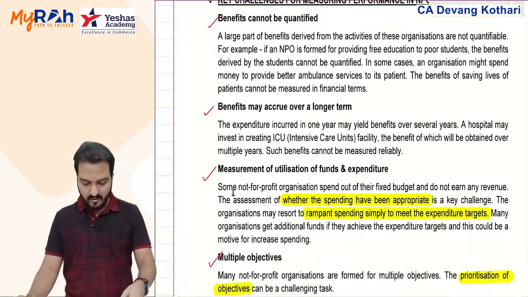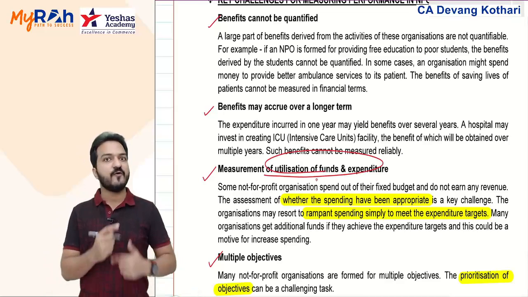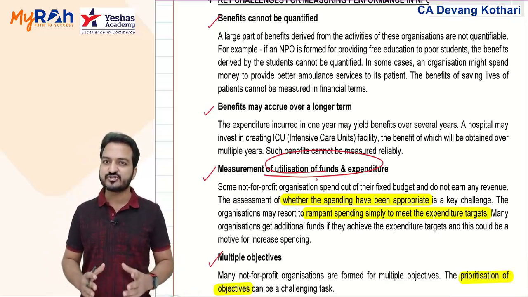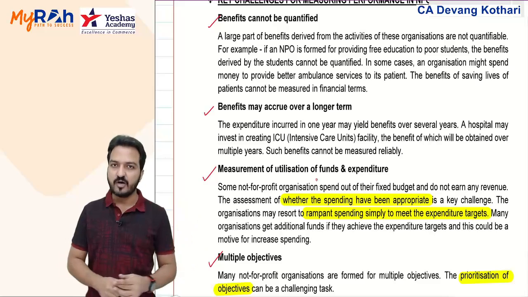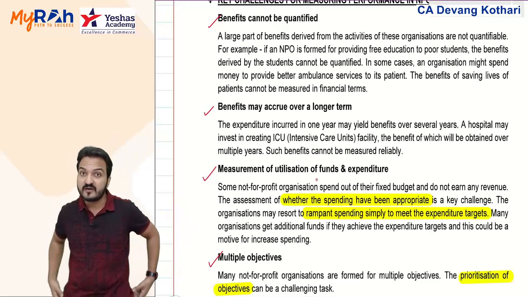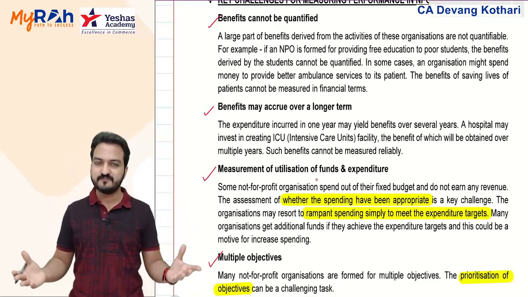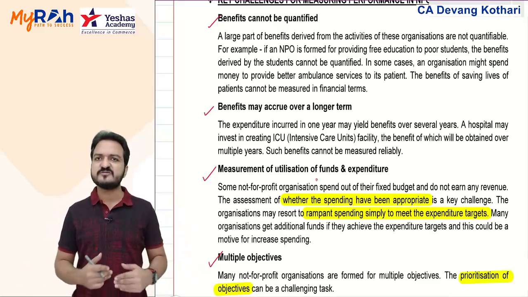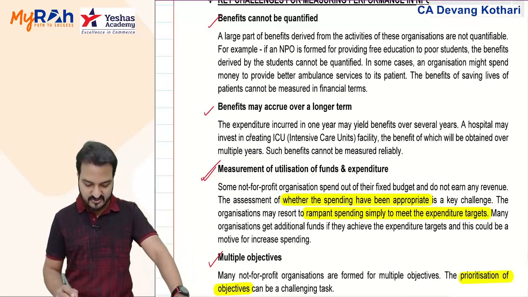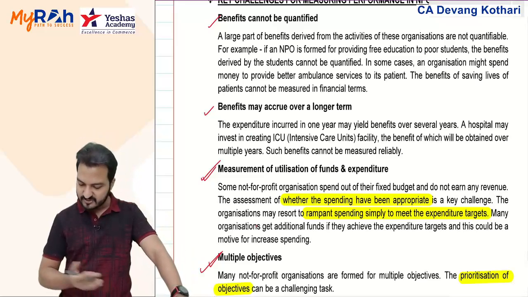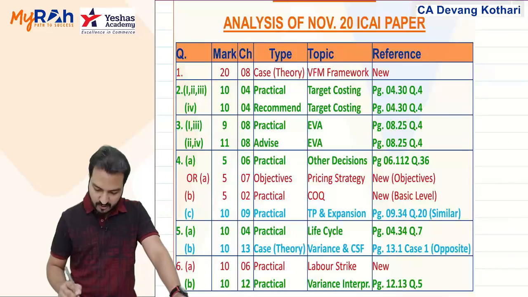Plus, measurement of utilization of funds and expenditure. Just by measuring fund utilization and expenditure does not mean that you have done good service. Just because government is spending lots of money in cleaning the Taj Mahal does not mean that they have achieved cleanliness. Maybe the money that they have used is being wasted. That is again a problem in case of non-profit organizations. And this last problem does not apply mostly to our question here.